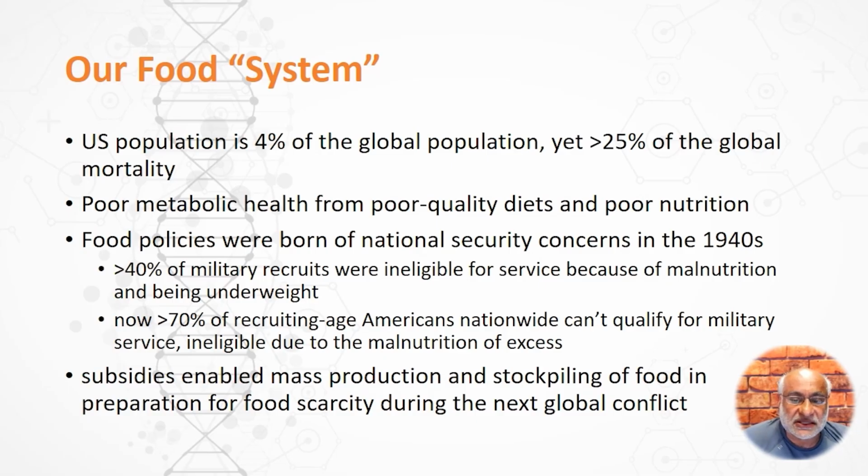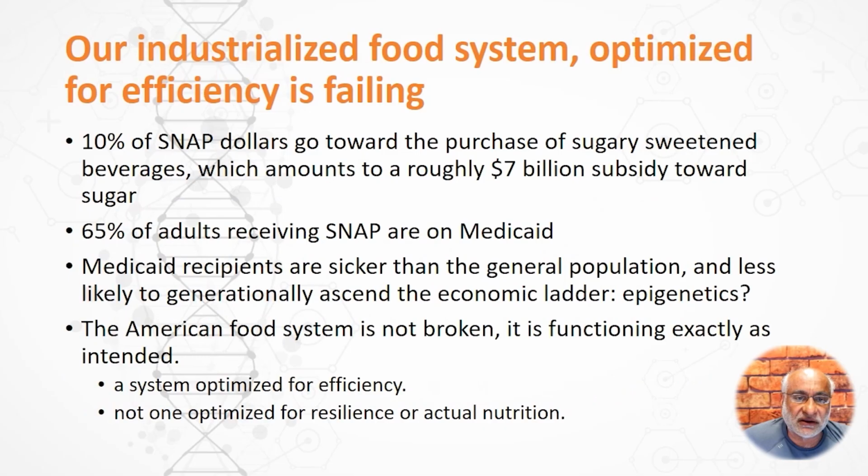The subsidies enabled mass production, and it allowed stockpiling of food in preparation for food scarcity for the next global conflict. That global conflict is upon us right now with COVID-19, but unfortunately, our food system is not adapted well to deal with that global conflict. If we look at how efficient our food system was at delivering a product, it's functioning exactly as intended. But the problem is the efficiency comes at a cost. The efficiency comes at a shelf-stable production.